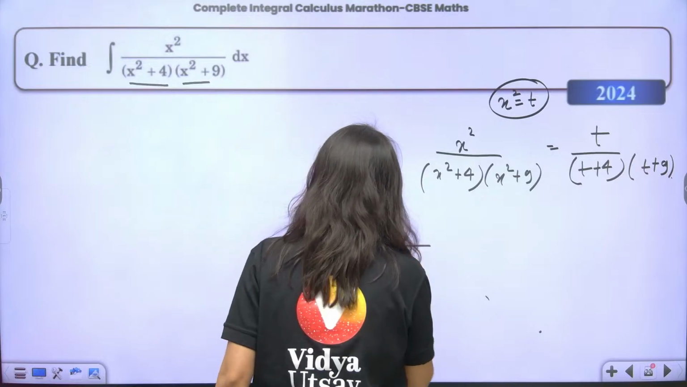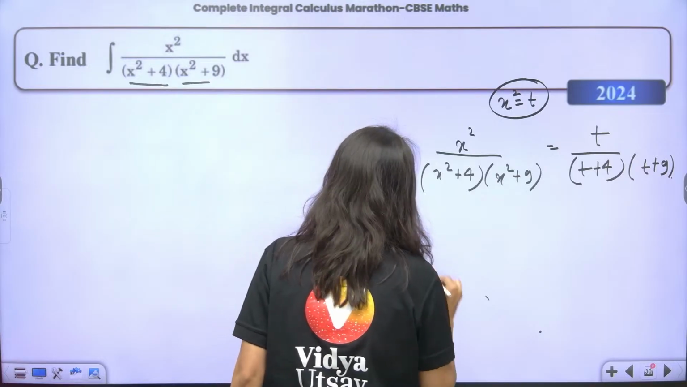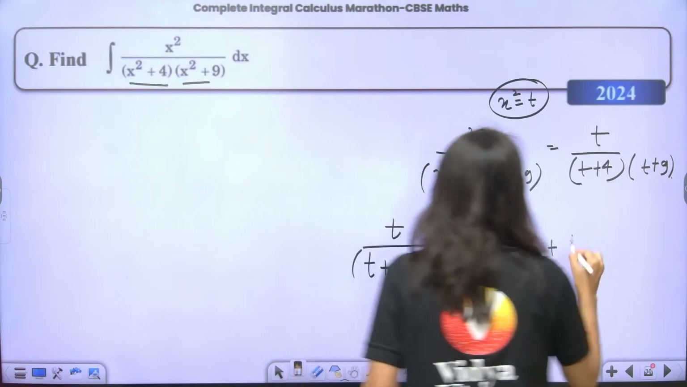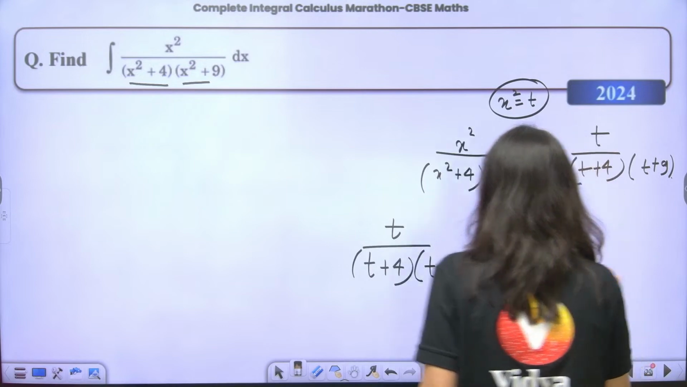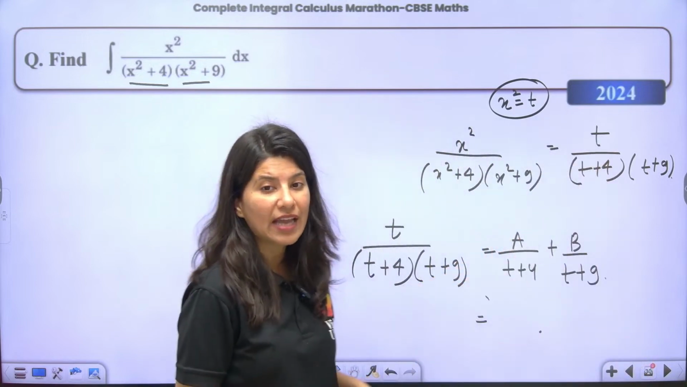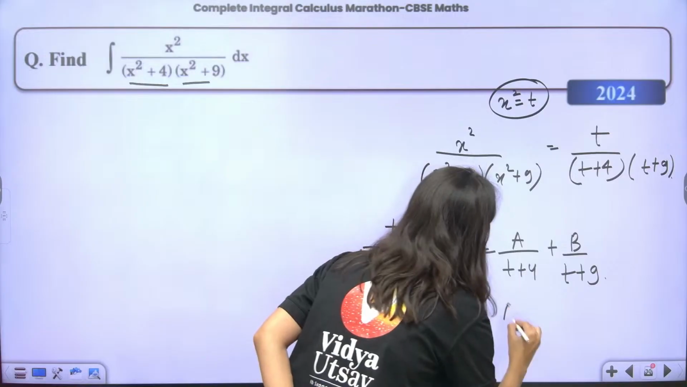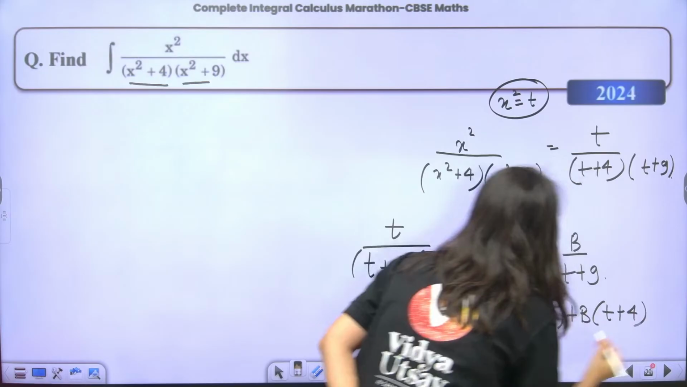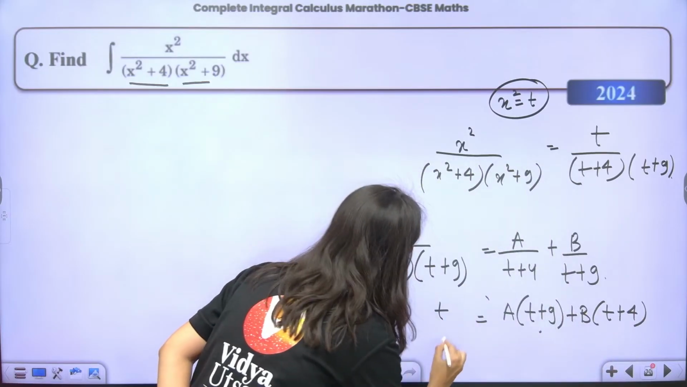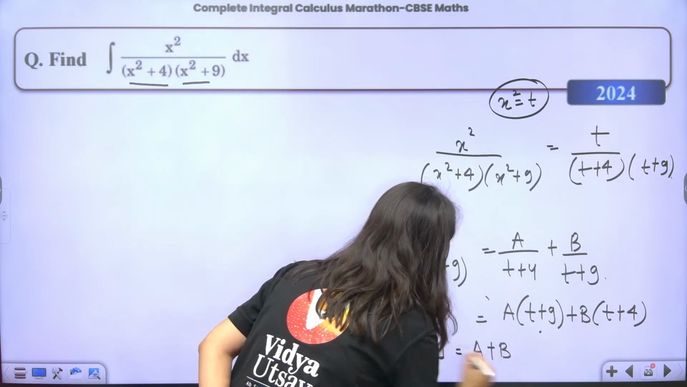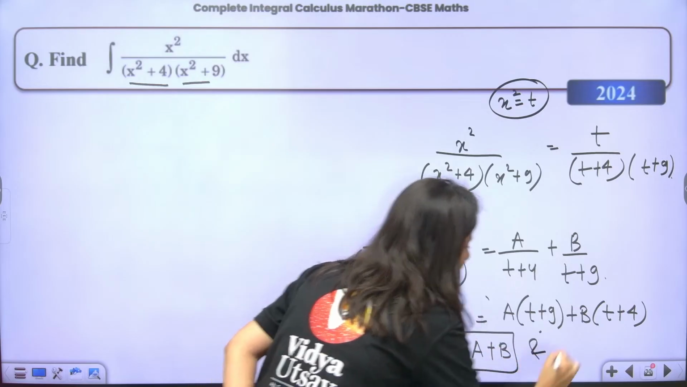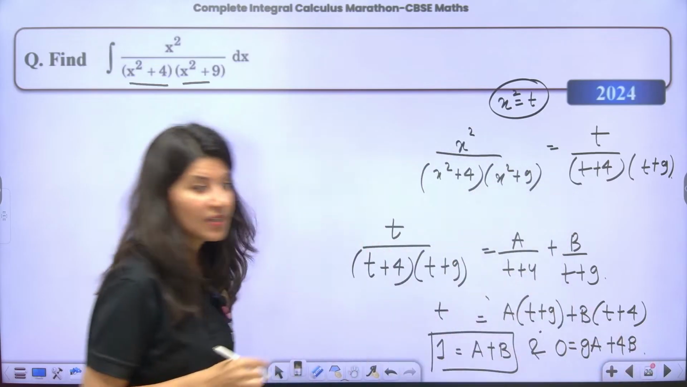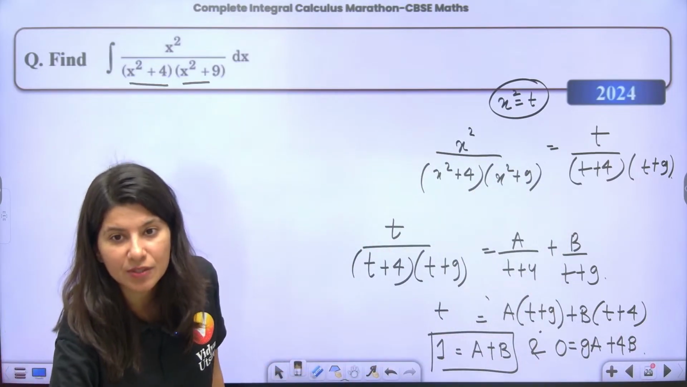So t upon t plus 4 and t plus 9 is equals to a upon t plus 4 plus b upon t plus 9. Correct or not? Now just calculate the value of a and b. This is a times t plus 9 plus b times t plus 4, and this is your t. So 1 is equals to a plus b and 0 is equals to 9a plus 4b.